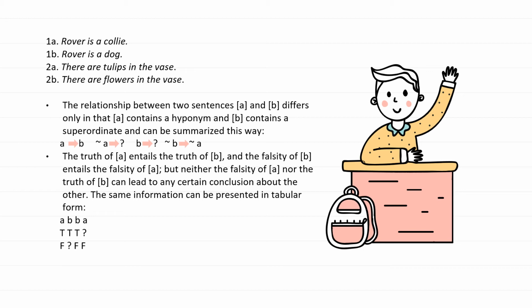The truth of A entails the truth of B, and the falsity of B entails the falsity of A, but neither the falsity of A nor the truth of B can lead to any certain conclusion about the other. The same information can be presented in tabular form. T means true, F means false, and a question mark means the thing is unknown.